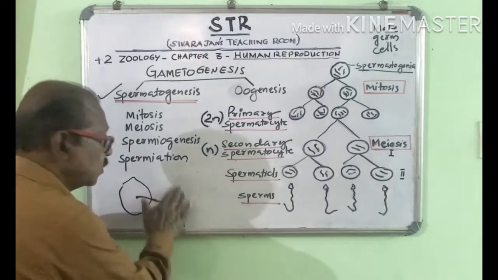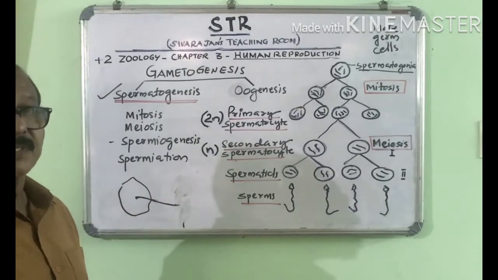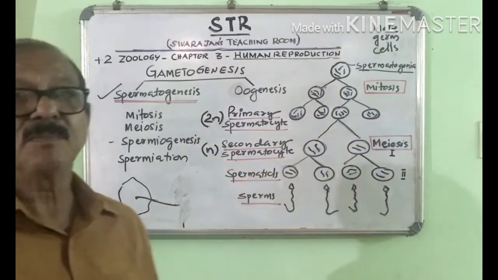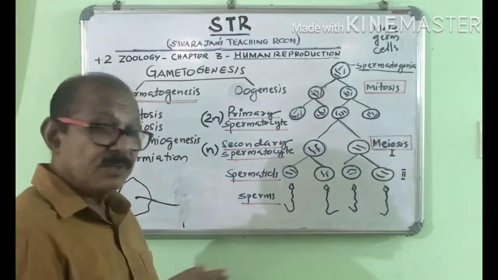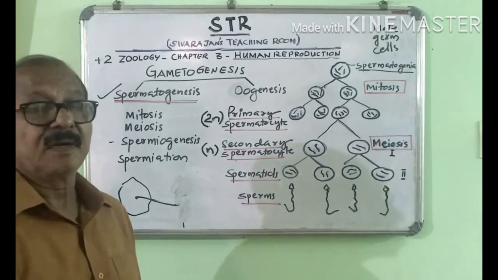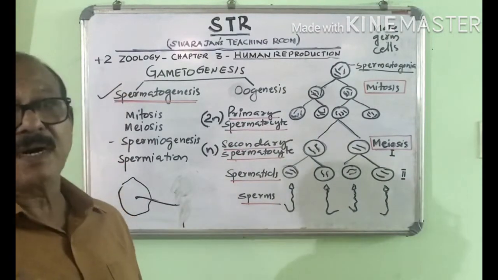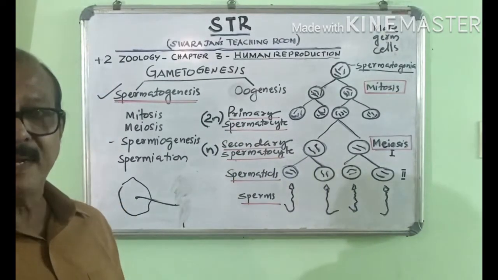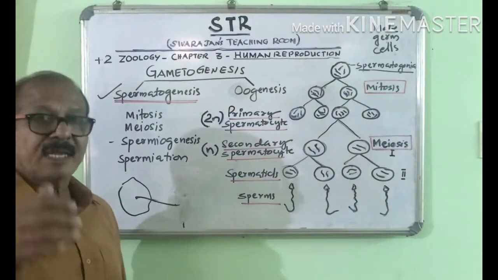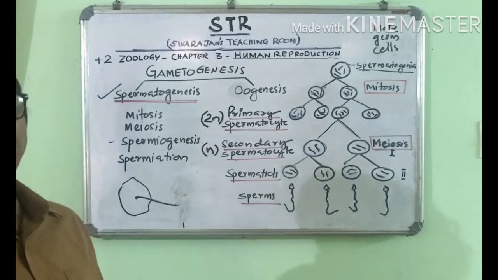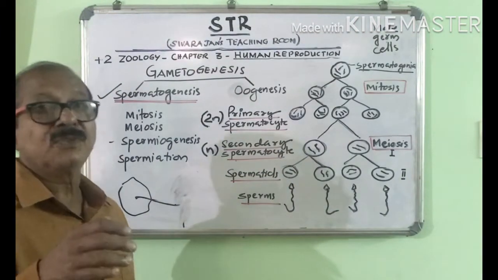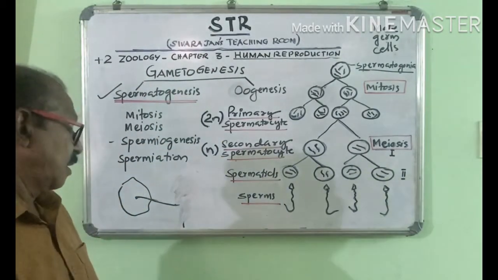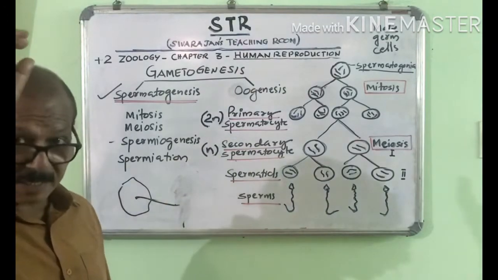After formation of the sperms in the seminiferous tubules, what happens? The sperms move from the seminiferous tubules into the rete testis. From the rete testis, they move into the vasa efferentia, and from there to the epididymis and get stored there. In the epididymis, the sperms get fully matured, and from there they move into the vas deferens and on to the ejaculatory duct. That is the flowchart of movement of sperms that we had seen.